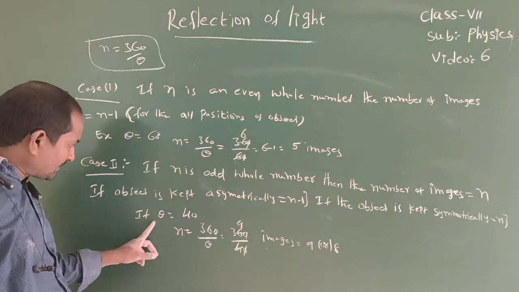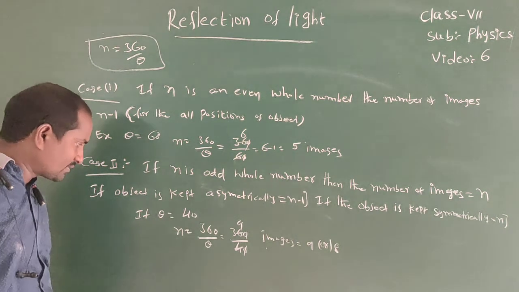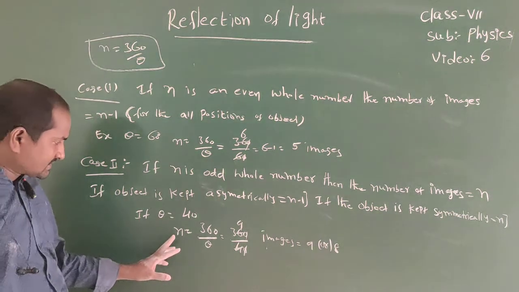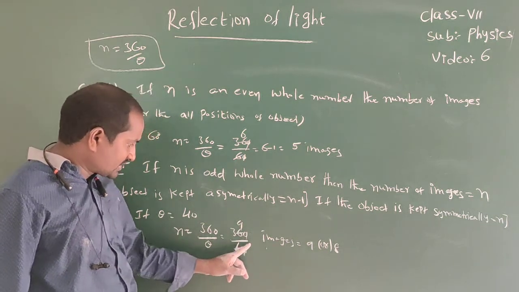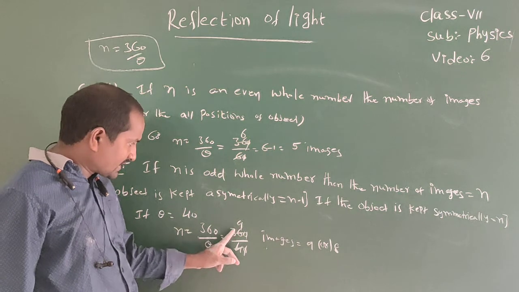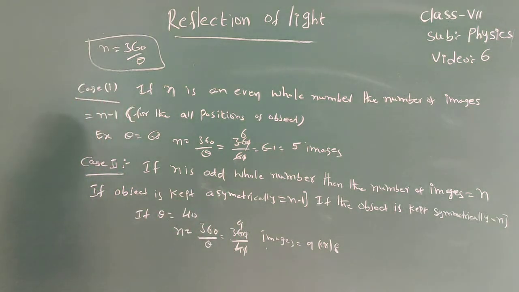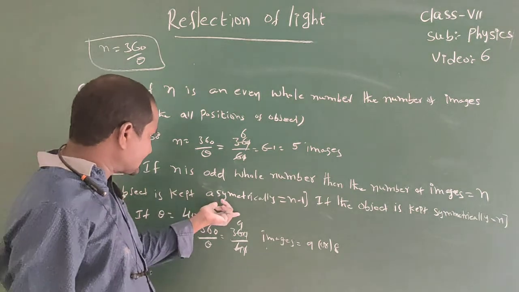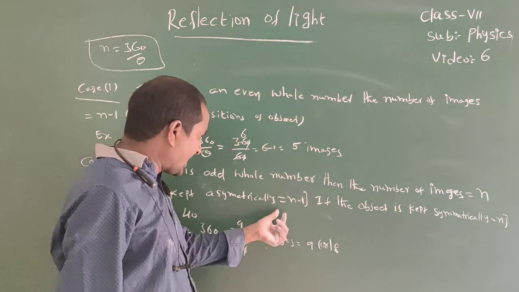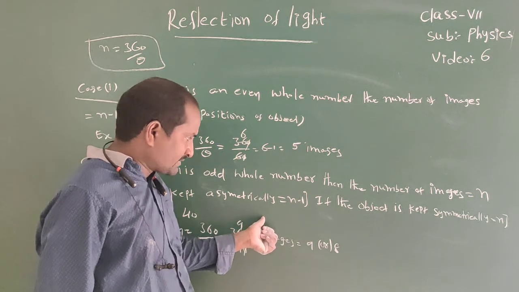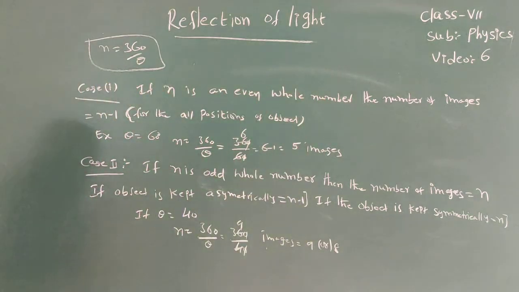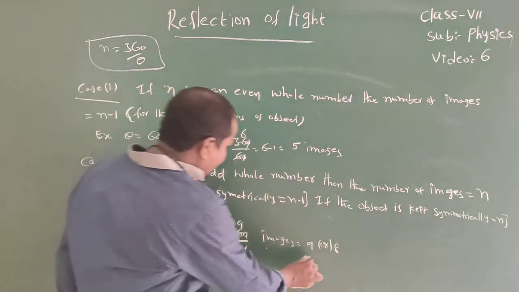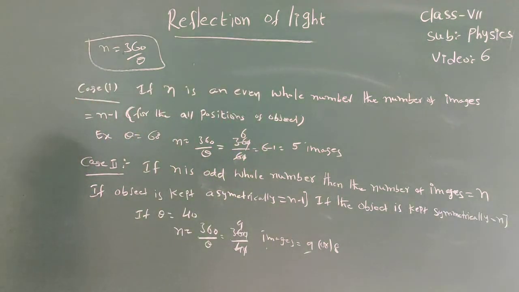Example, if theta equal to 40 degrees, then number of images n equal to 360 by 40, that equal to 9. Here 9 is an odd number. If the position of the object is asymmetrical, then number of images equal to n minus 1, that means 9 minus 1, that equal to 8. If the position of the object is kept symmetrical, then number of images equal to 9. So here number of images depends on the position of the object.